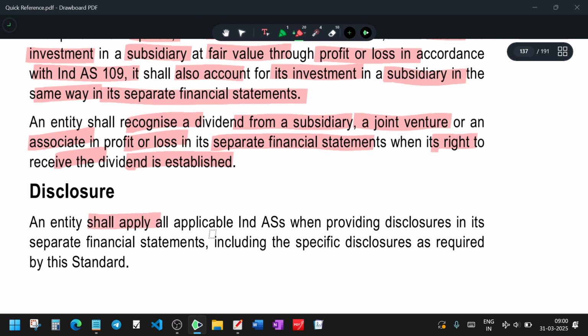Disclosure. The entity shall apply all applicable Ind AS in providing disclosure in separate financial statement, including specific disclosures as required by the standard. Whatever disclosure is required as per the separate financial statement, you should give. And if any other areas require disclosure, that disclosure should be given in the notes to accounts as per that Ind AS.